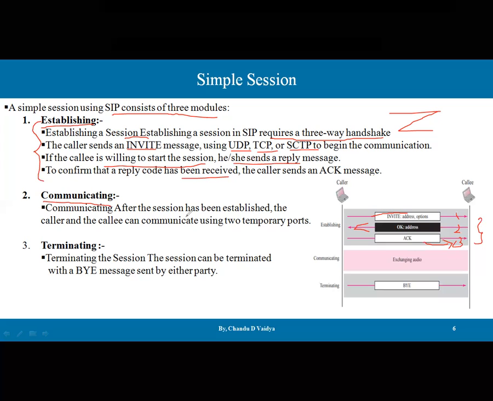Communicating, after the session has been established, the caller and callee communicate using two temporary ports. Any ports, with the help of, let's say, UDP or TCP, can be made available specifically for that particular session. Then communication can happen. Then termination, the third phase. Termination: the session can be terminated by a BYE message sent by either party.